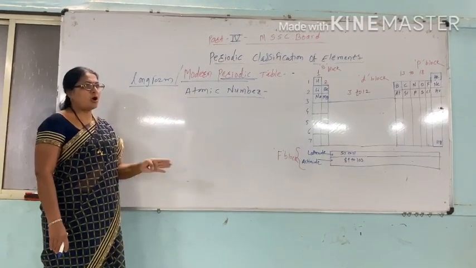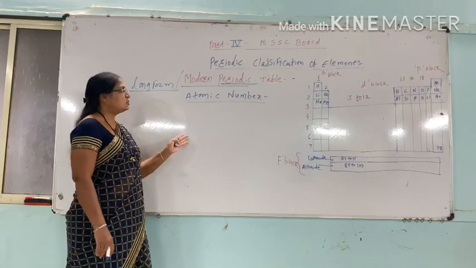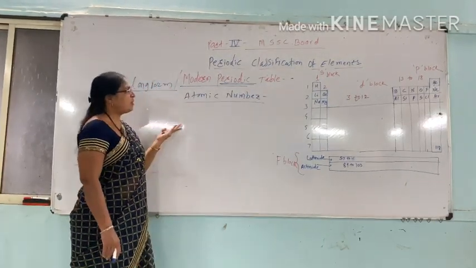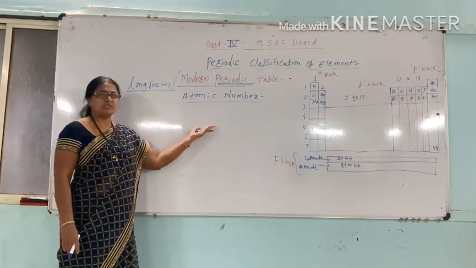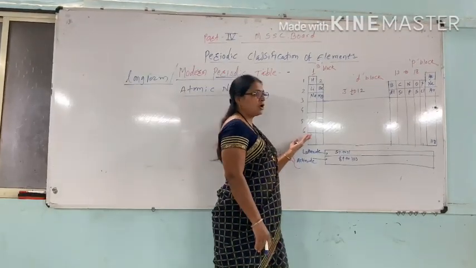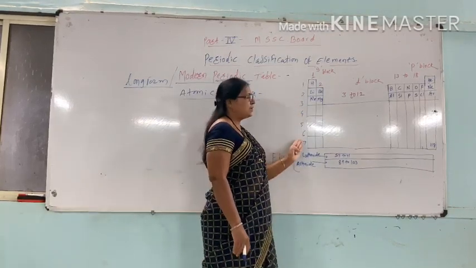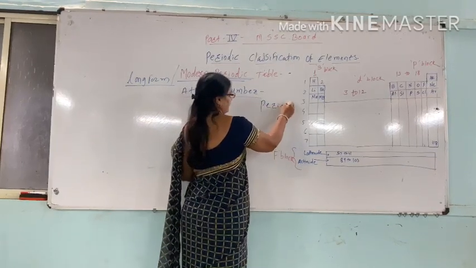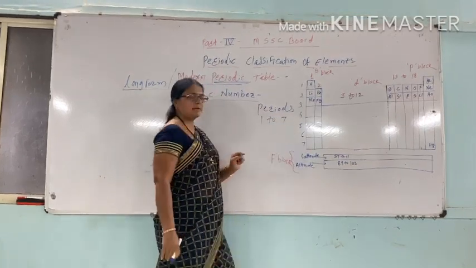On this periodic law, there is a tabular arrangement of the known elements. This is known as the modern periodic table. In this modern periodic table, there are also horizontal rows and vertical columns. The structure of the modern periodic table includes 7 horizontal rows known as periods, which are numbered from 1 to 7.